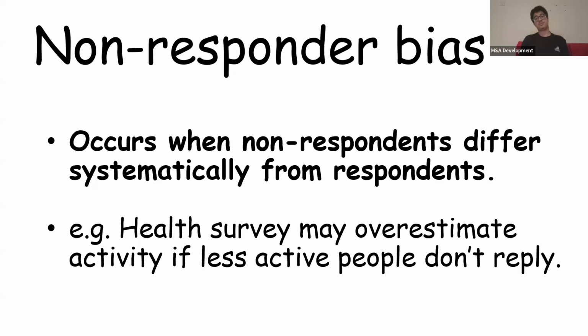Now, non-responder bias is when non-respondents actually differ systematically from the respondents. So let's say you're giving people a survey on activity, and the survey specifically asks how active you are. It's less likely that a person who isn't active is going to fill out the form. So a guy who sits at home all the time might be less inclined to fill the form because maybe he just doesn't feel good about it. He just doesn't want to talk about it. While people who are actually active want to brag about it, want to say that, yes, I'm an active person. So they'll fill out the form more, resulting in a discrepancy. There's going to be more people who are active filling the form, overinflating the values of people who are actually active, okay?